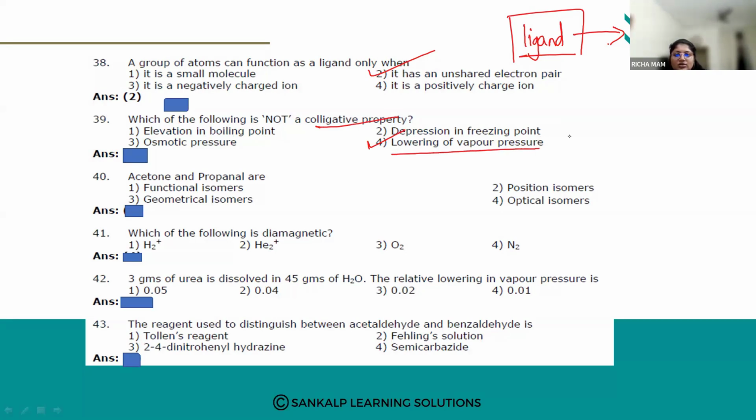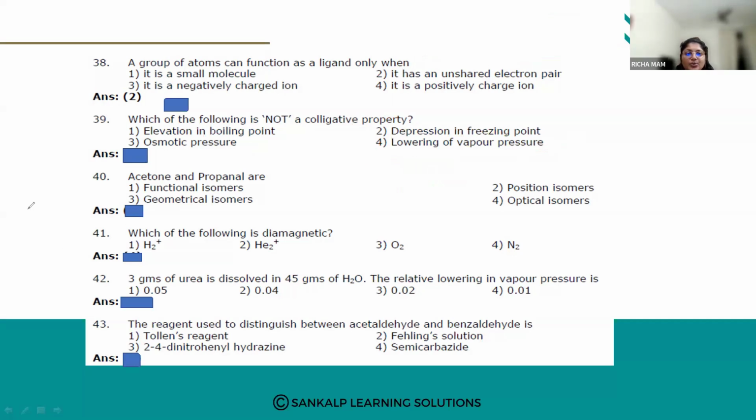So option number four, not three. Osmotic pressure is also a colligative property. Lowering of vapor pressure, they have said, but the term is relative lowering. So relative lowering of vapor pressure, elevation in boiling point, depression in freezing point, and osmotic pressure are the four colligative properties, and not plain lowering of vapor pressure. So fourth is the answer. Understood? Fourth one is not a colligative property, lowering of vapor pressure. Fine.